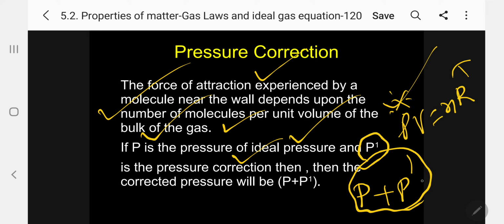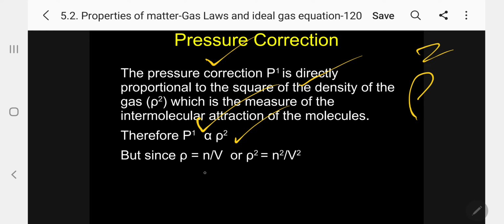Or I can simply say P1, the pressure correction, is directly proportional to the square of the density. But what is density? N by V, number of moles by V. That is rho squared, I can simply say n squared by V squared.